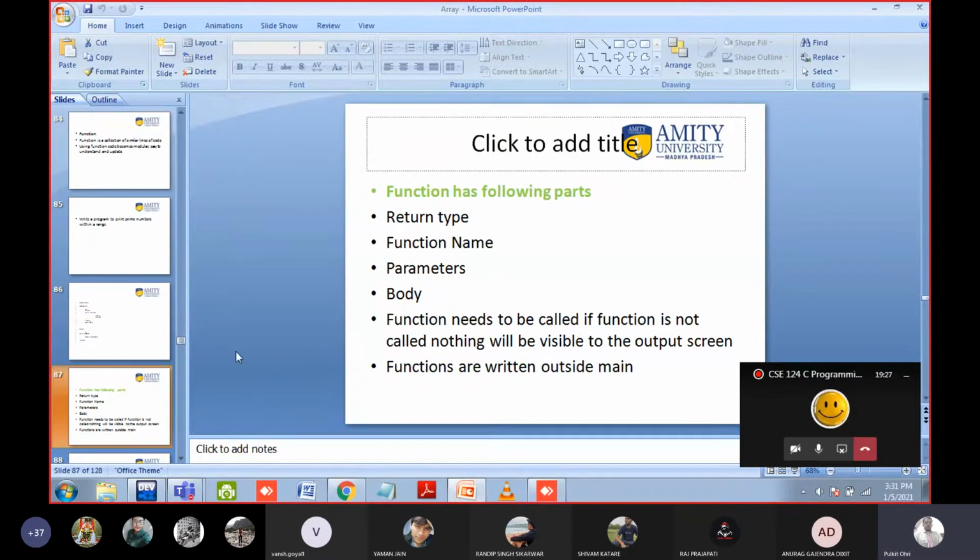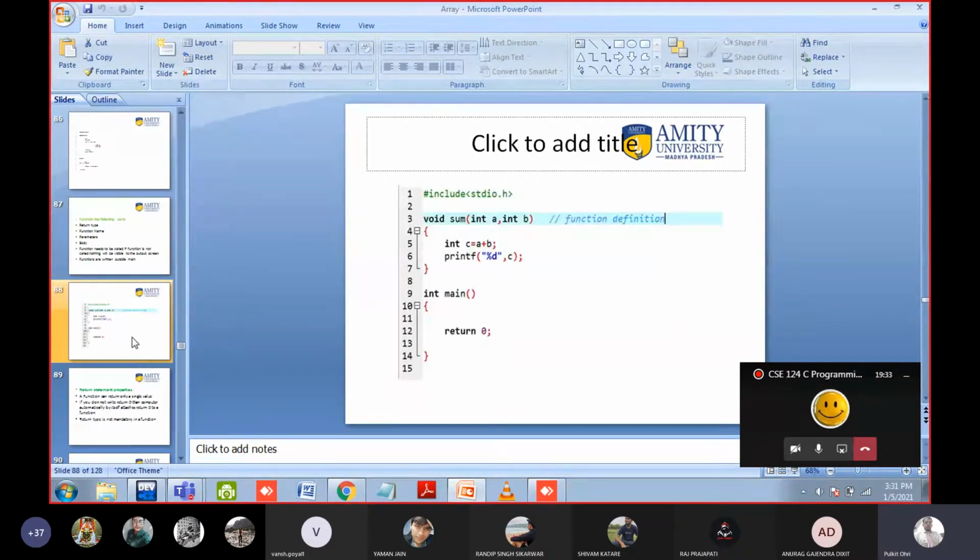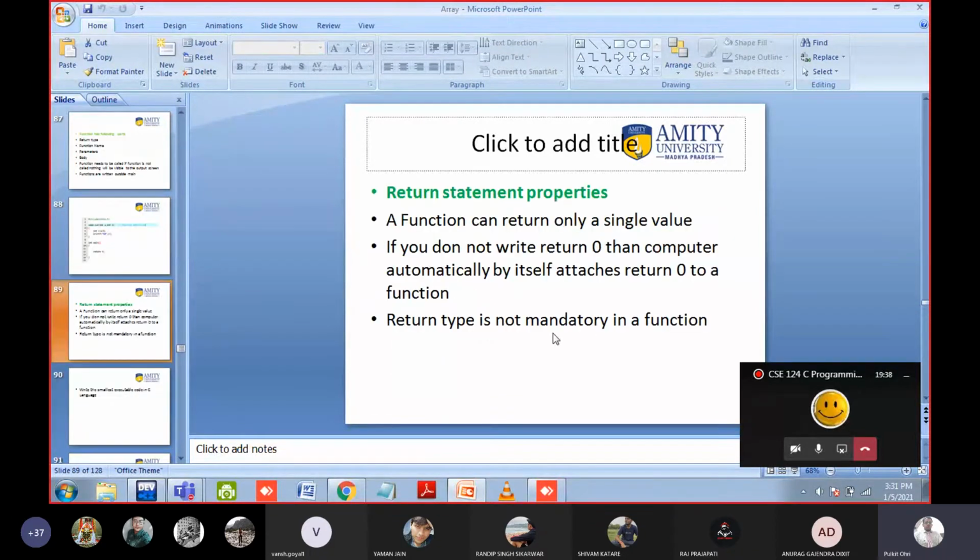We have done this. These are the properties of the return statement. A function can return only a single value. I have demonstrated this particular thing. If you write return 1, return 2, only the first value is returned. You will not get a compiler error, but that is a bad thing to do, because the below statement will not be executed. Once you have left a function, how can you come back? So the same logic applies here.